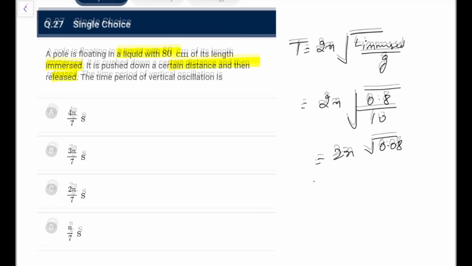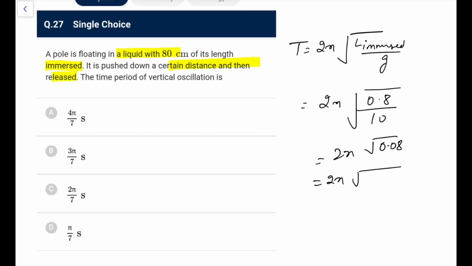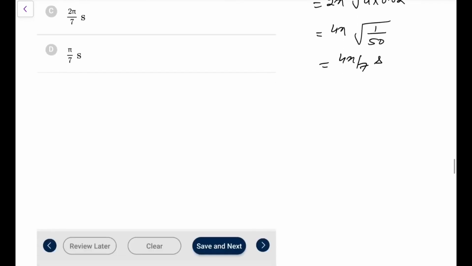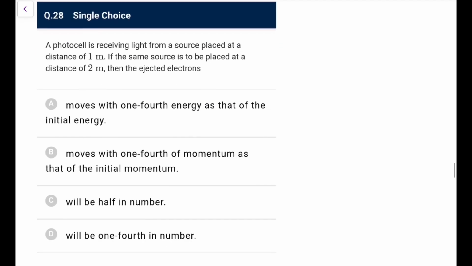Or let me try it like this, write it as 4 into 0.02. If I do this, so it becomes 4 pi, and I can write 0.02 as 2 by 100, so it becomes 1 by 50. So 1 by 50 is close to, let's say, 7. So 4 pi by 7 seems to be the closest one. Go for it. Or might be with g 9.8, you might get exact. But nevertheless, we can go for it.